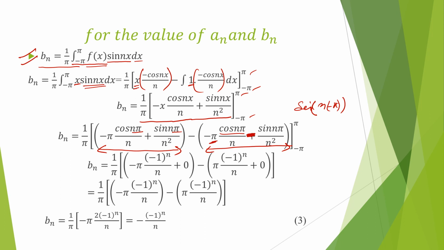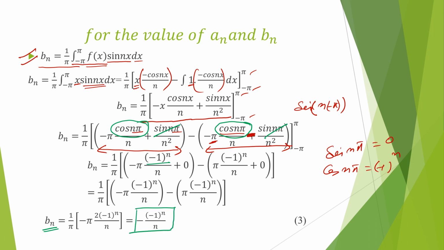Now the value of cos nπ is equal to (-1)^n, and sin nπ is 0. So now substituting the values, this will be (-1)^n, this will be 0, again the sine portion is 0, and this will be (-1)^n. Substituting the values and calculating, we get bn is equal to minus 1 into (-1)^n. This will be the value of bn.